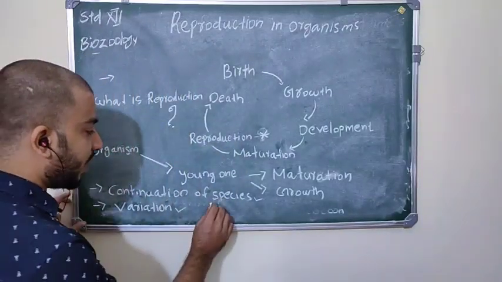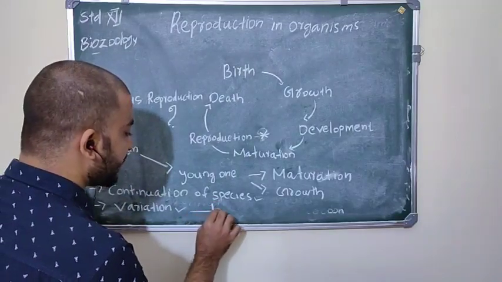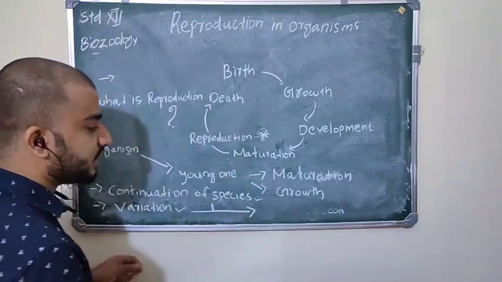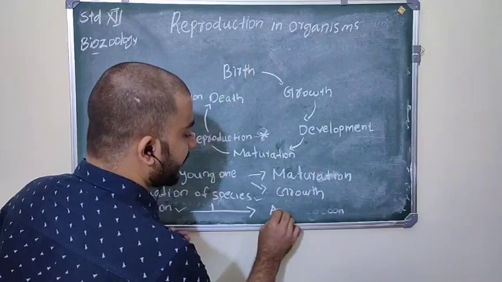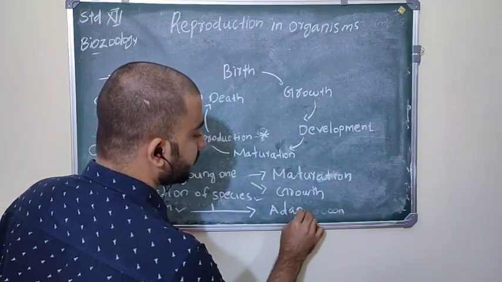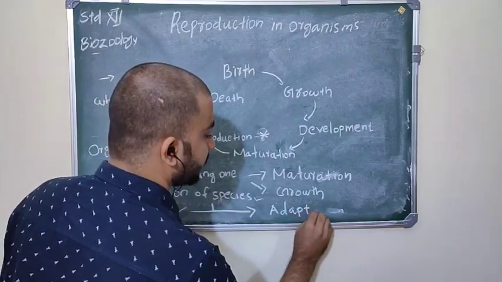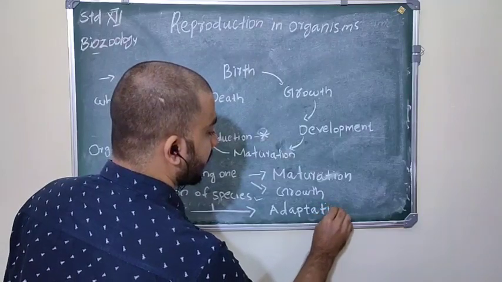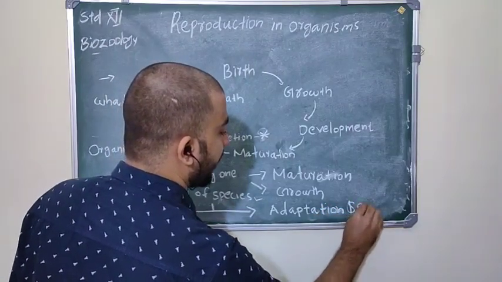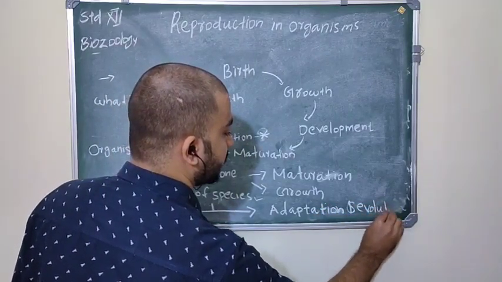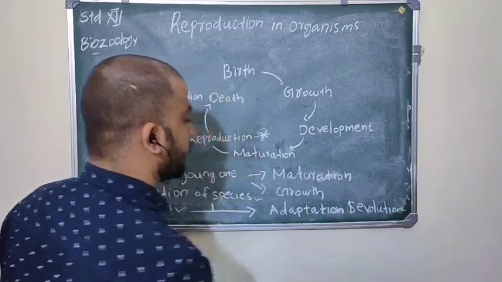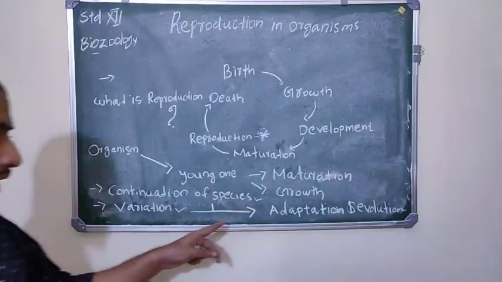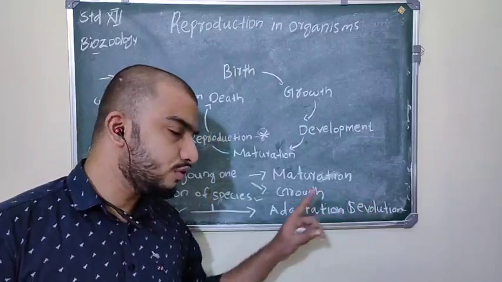Then this continuation and variation are essential for adaptation and evolution.